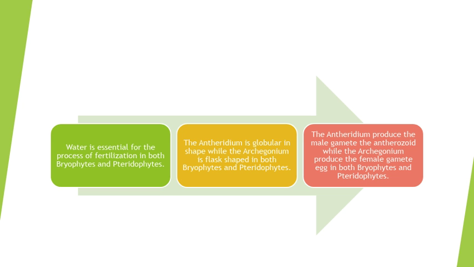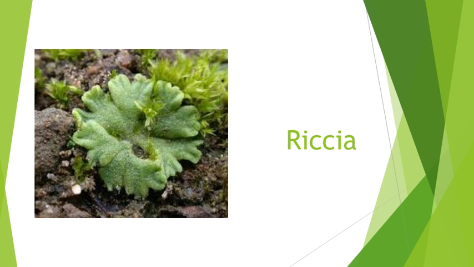Water is essential for the process of fertilization in both bryophytes and pteridophytes, so that the antherozoids swim towards the neck of the archegonium and pass through it into the venter, where they fuse with the egg to form oospore. The antheridium is globular in shape, while the archegonium is flask-shaped in both bryophytes and pteridophytes. The antheridium produces the male gamete, the antherozoid, while the archegonium produces the female gamete, the egg, in both bryophytes and pteridophytes.